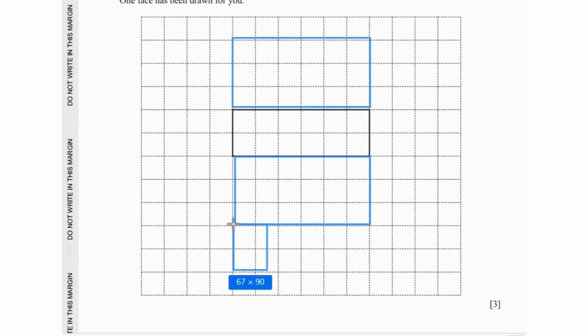And there's another by 2 because it's going to be the top. So these are the side faces. This is the top. And now this is going to be our side. So this is 3 by 2 and 3 by 2. That is your net for this cuboid.